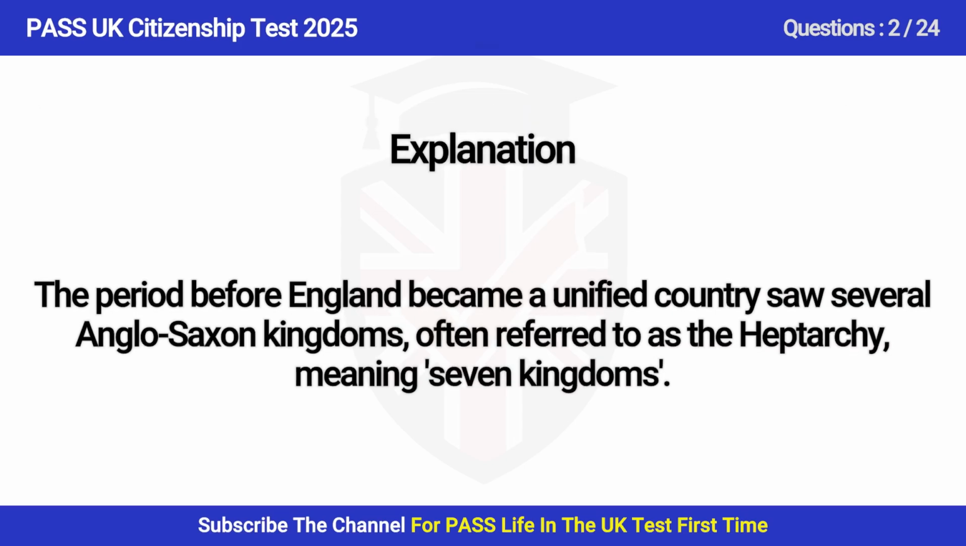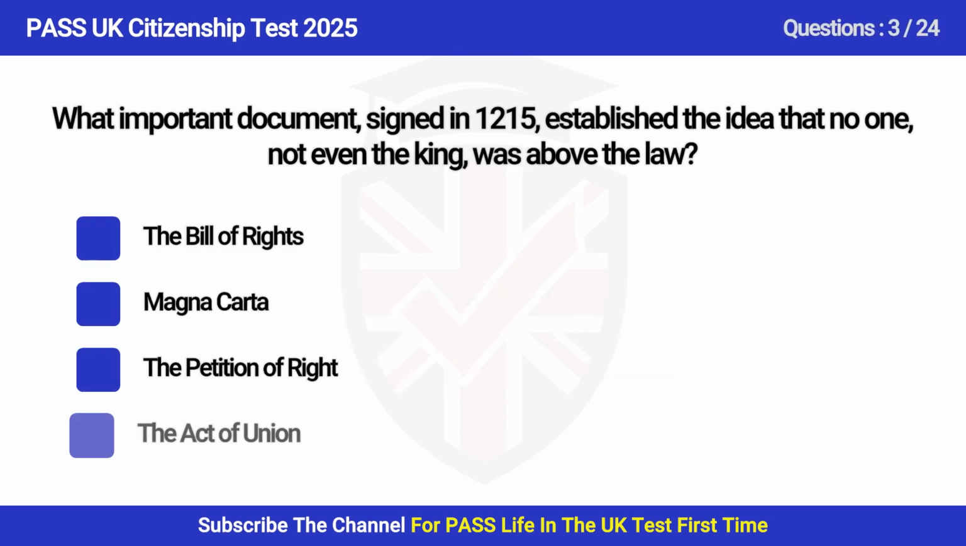The period before England became a unified country saw several Anglo-Saxon kingdoms, often referred to as the Heptarchy, meaning 7 kingdoms. Question 3. What important document, signed in 1215, established the idea that no one, not even the king, was above the law? A. The Bill of Rights, B. Magna Carta, C. The Petition of Right, D. The Act of Union.